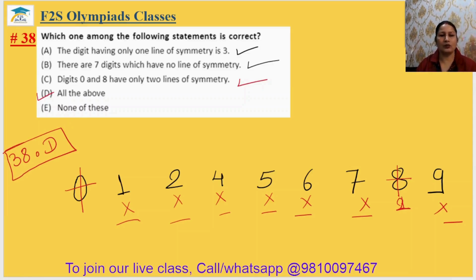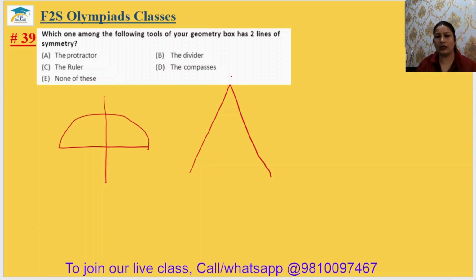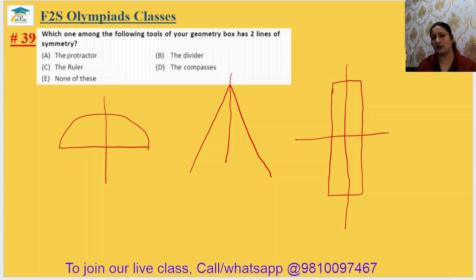Okay. Come to question number 39. Which one among the following tools of a geometry box has two lines of symmetry? तो protractor कैसे होता है आपका? D, like this. So 2 lines of symmetry, no, there is only one line of symmetry. Divider is like this. How many lines of symmetry? Only one line of symmetry. Ruler is like your rectangle. So yes, there are 2 lines of symmetry. This will be the answer. And compass has 0 lines of symmetry. 39th answer will be option C.